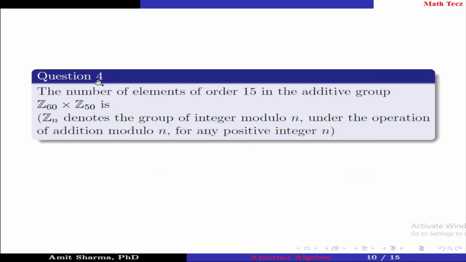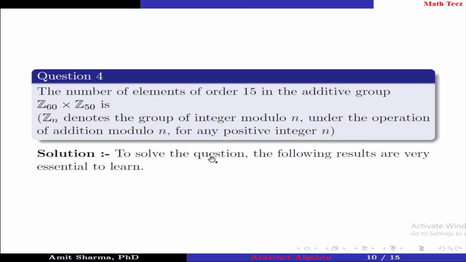Question number 4. The number of elements of order 15 in the additive group Z60 cross Z50 is, where Zn denotes the group of integers modulo n under the operation of addition modulo n for any positive integer n.